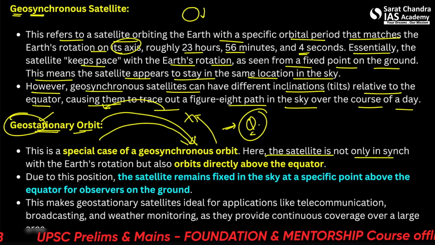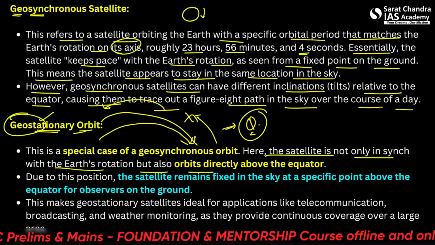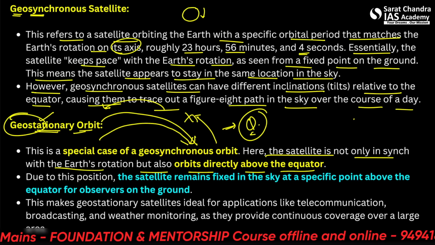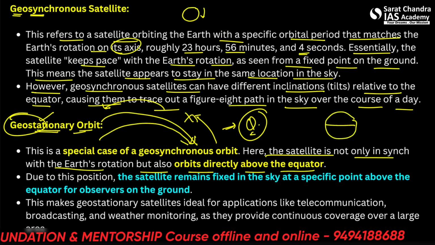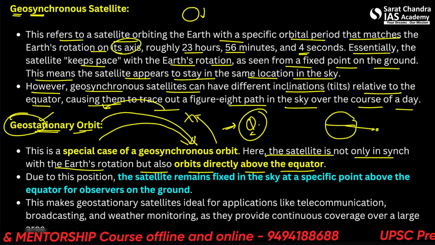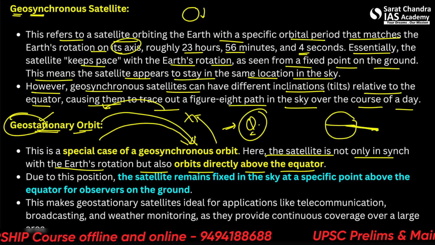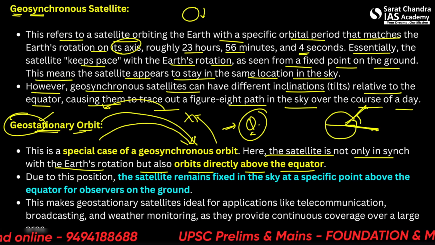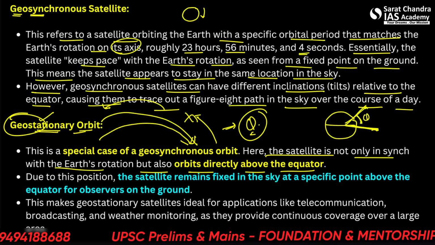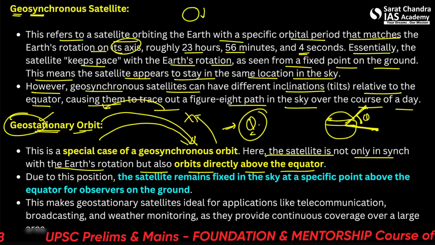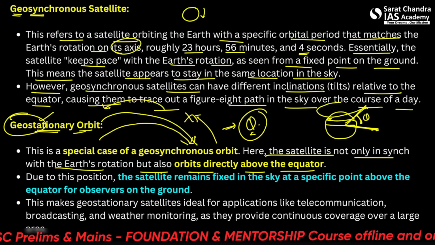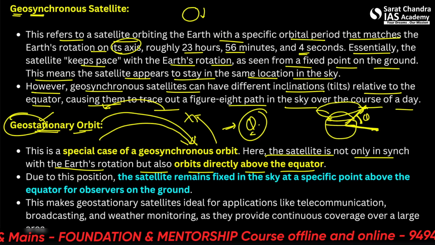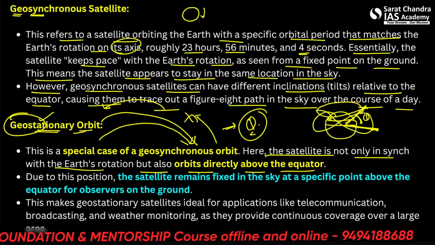The geostationary satellite is not only in sync with the Earth's rotation, but also orbits directly above the equator. Let's say this is the equator. Geostationary will always be located here, right in front of the equator. However, geosynchronous can be located here also, on a tilt angle of theta. As the Earth rotates, this will also rotate like this. This can also rotate sort of like this.